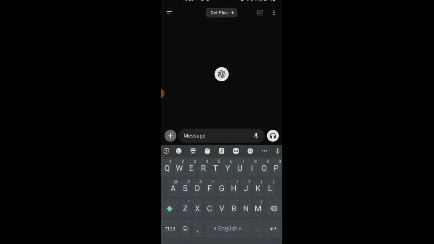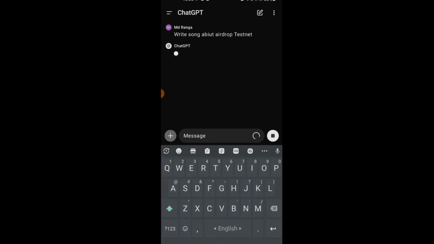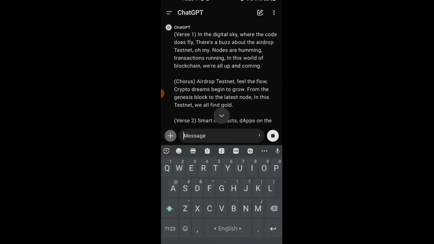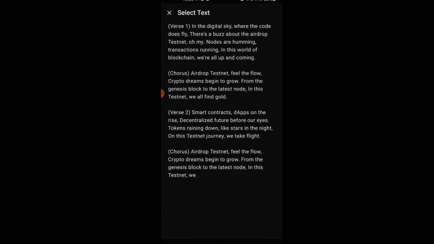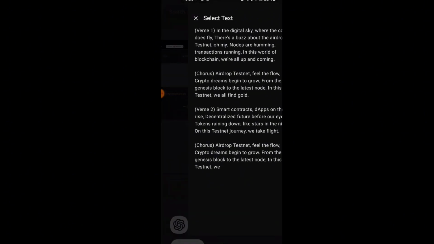Let's say, write a song about airdrop testnet. And it is written. Okay, and I will copy each of these words and paste them on that cap.